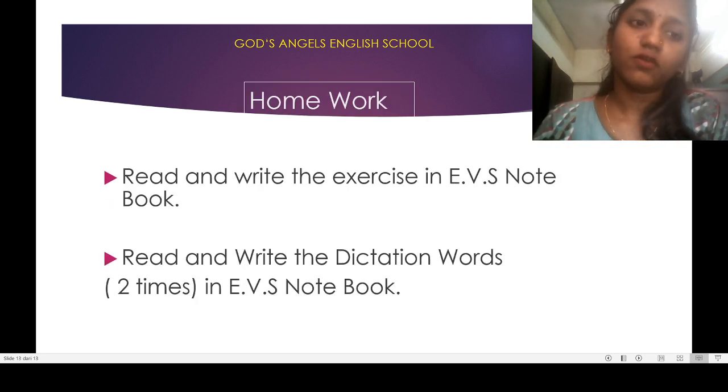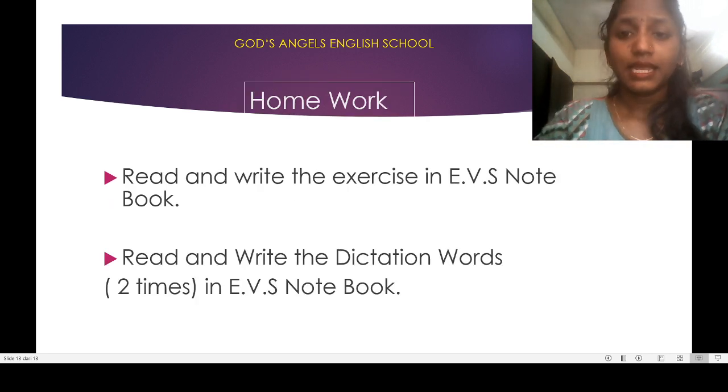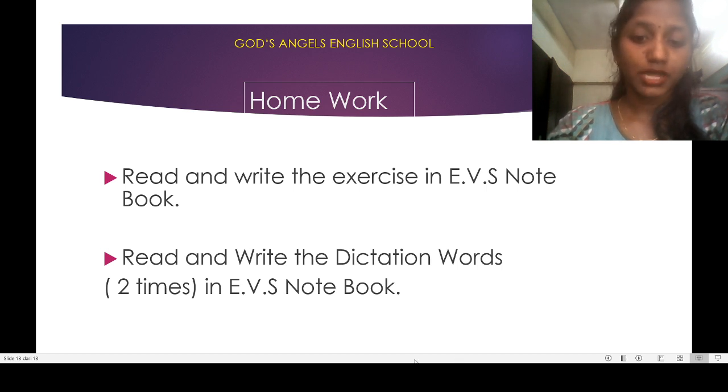Now homework: read and write the exercise in the EVS notebook, and then read and write the dictation words. You have to write the dictation words 2 times in your EVS book, and you have to learn them very nicely.